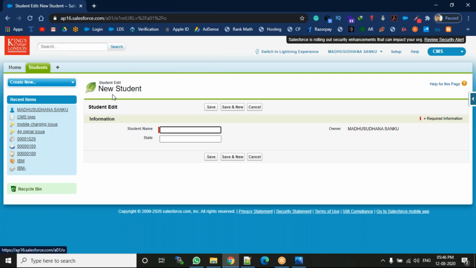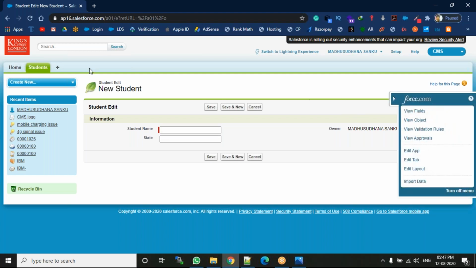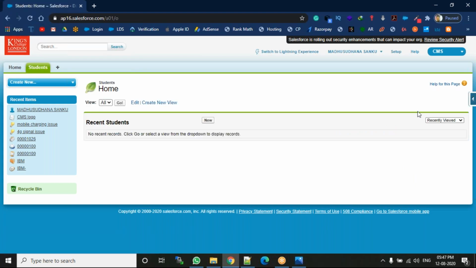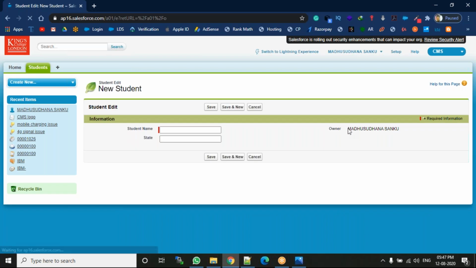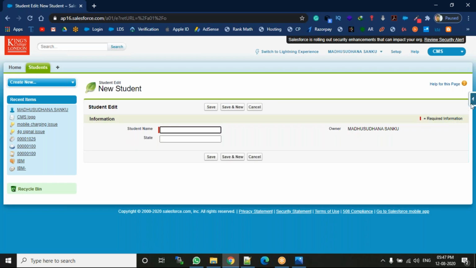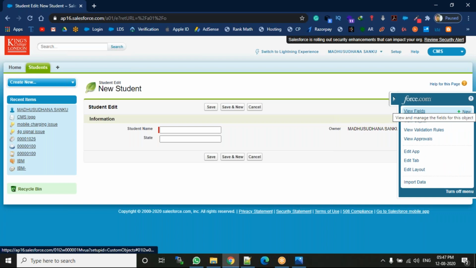First we have to go here to students and open these fields. See why we are opening these fields. For example, this quick access menu will be available here also. Here also this quick access menu is available. When you see here, view fields and create. Whenever you select this object, only then you will get this information. When you click the new button, the same information is available. Click new, then click plus new.